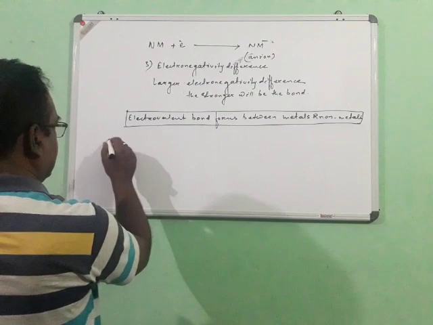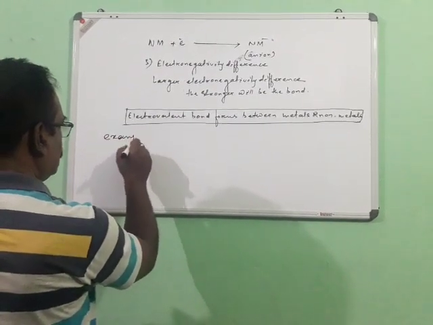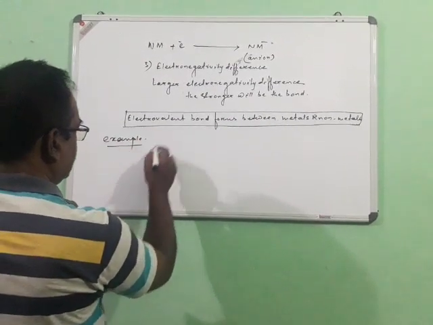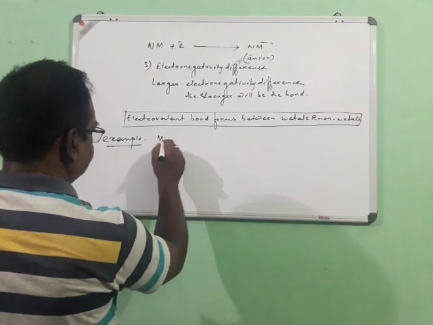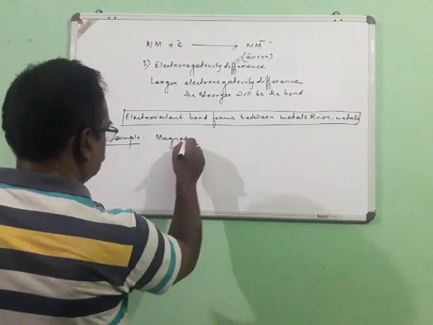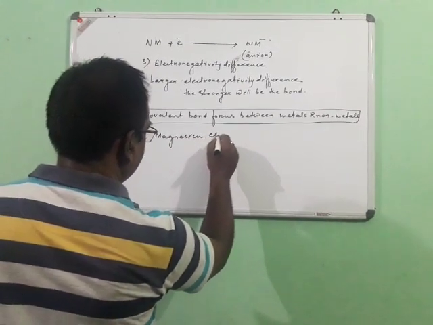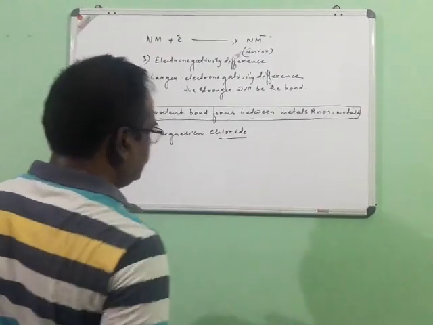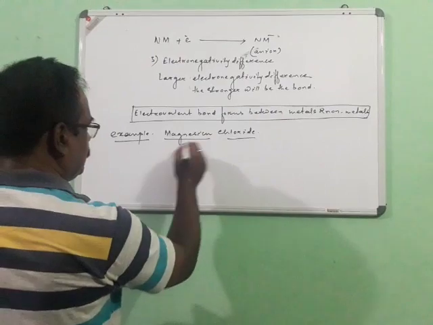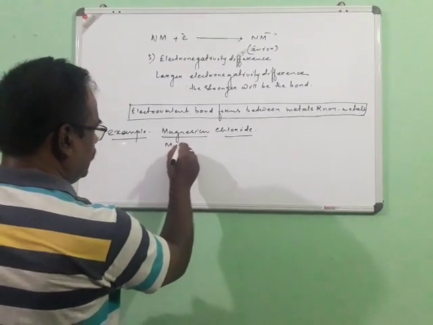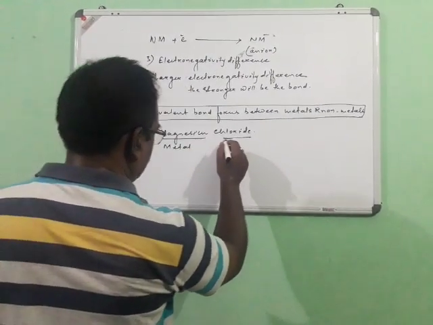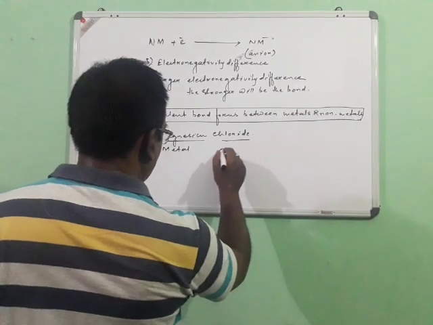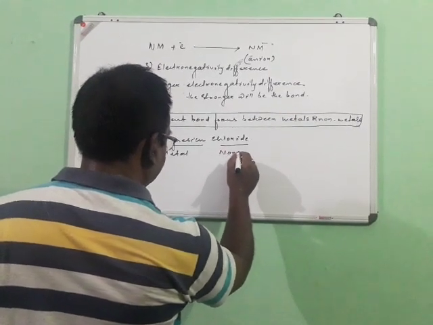Now let us take an example. For example, magnesium chloride. In this case, we have magnesium, which is a metal, whereas chlorine is a non-metal.